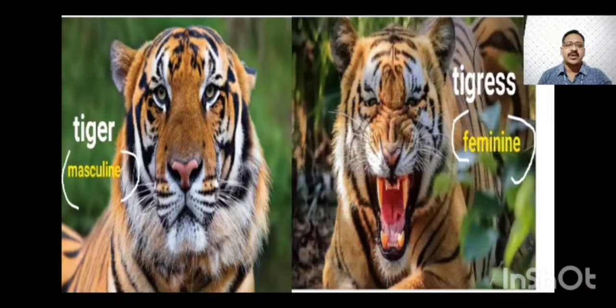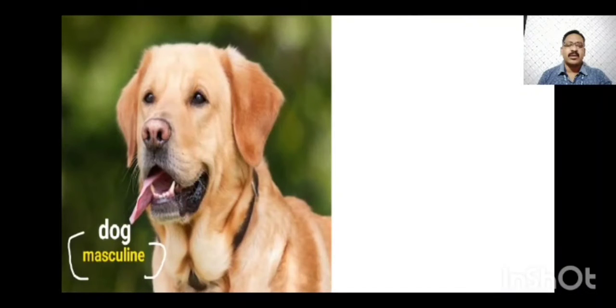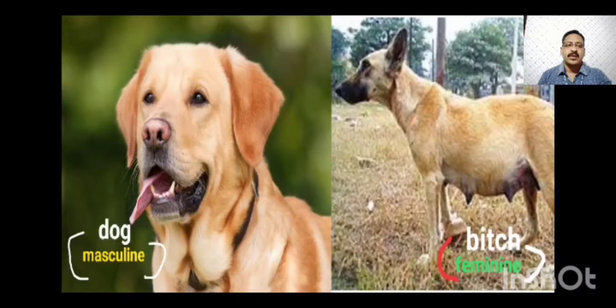Opposite of tiger is tigress, feminine gender. Then comes dog. Dog is also a male animal, that is masculine gender. And opposite of dog, female, is bitch, that is why it is a feminine gender.